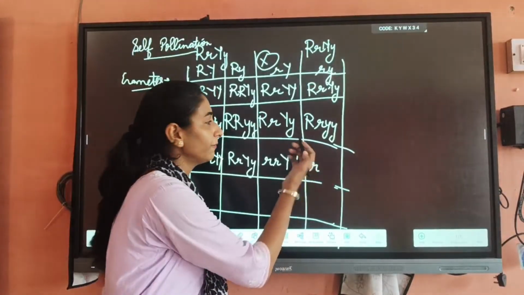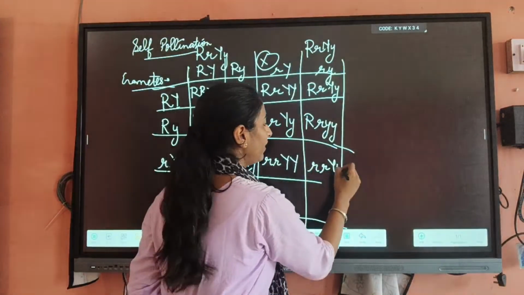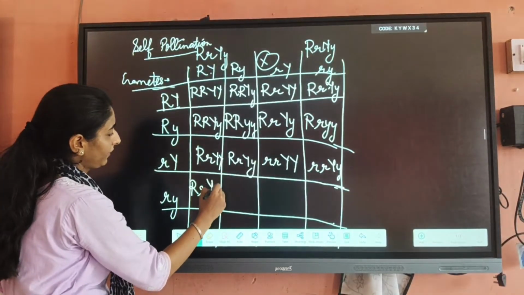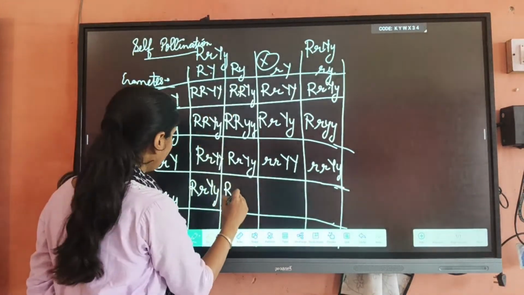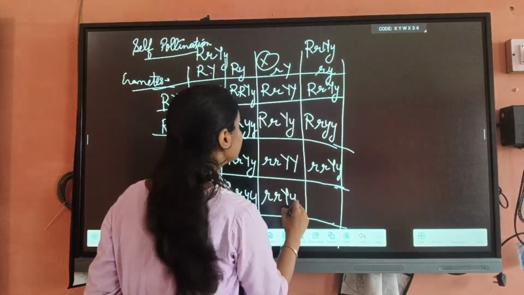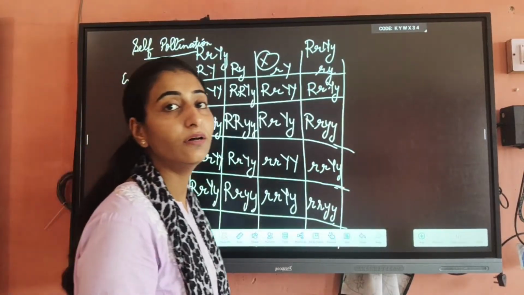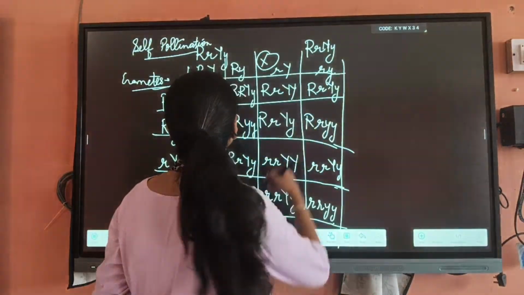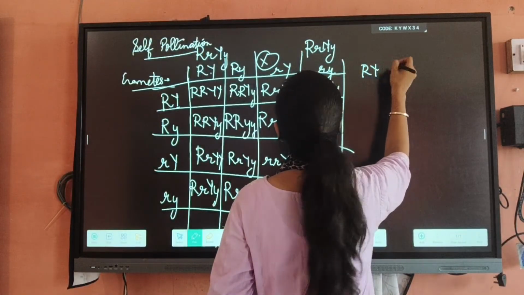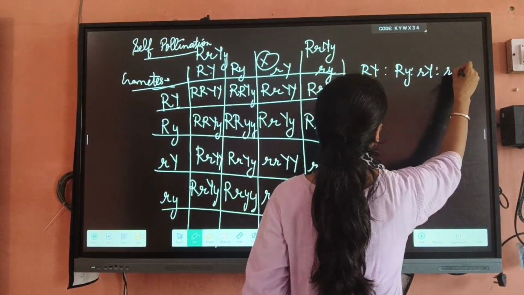So we continue with the fusion of these two gametes, small r, again capital Y, small y, and last, this capital R, capital Y, small y. This capital R, small y, small y. Again this small r, capital Y, small y, small r, small y. Now beta, you have to tell the ratio among these gametes. So how will you calculate the ratio? Let's suppose you are writing here small r, capital Y, ratio; small r, small y, ratio.